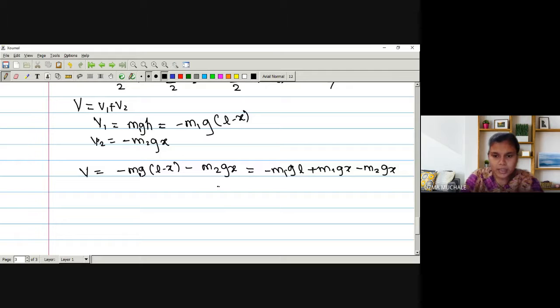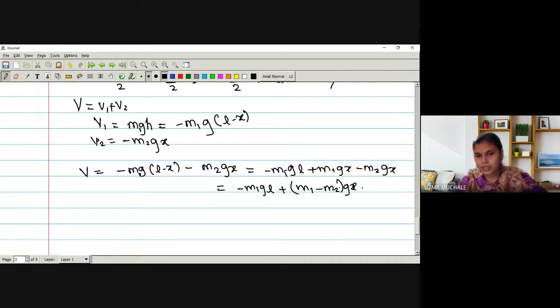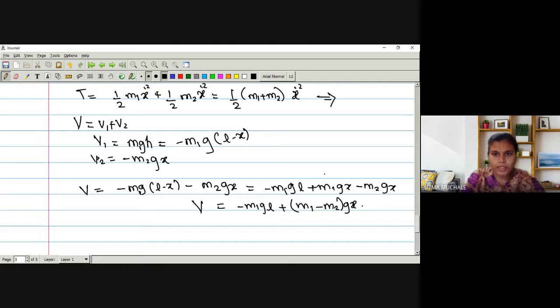You can keep it as it is: minus m1 g L as it is, and the second term is with (m1 minus m2), and what is common from the second and third term is g and x. So this is the potential energy we have obtained, and the kinetic energy we have obtained is 1 upon 2 (m1 plus m2) x dot square.